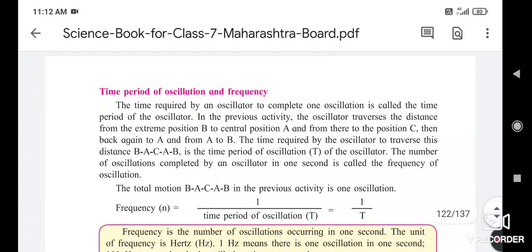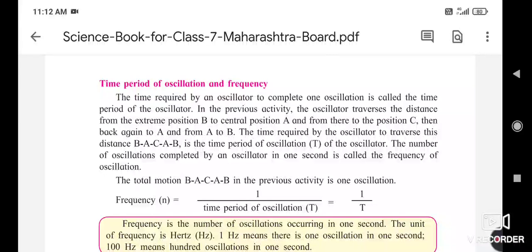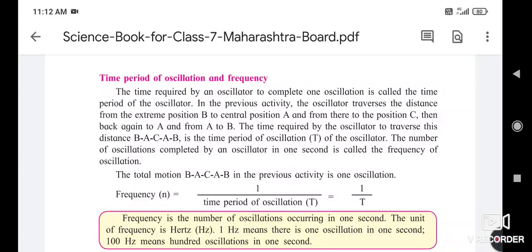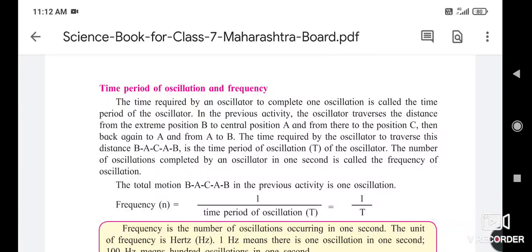In the previous activity, the oscillator travels the distance from extreme point B to the central point A, then from central point A to the extreme position C, then back again to A, from A to B. The time required by the oscillatory motion to cover this distance, from B to A up to C, and then the return through A up to B, is called the period of oscillation of the oscillator.